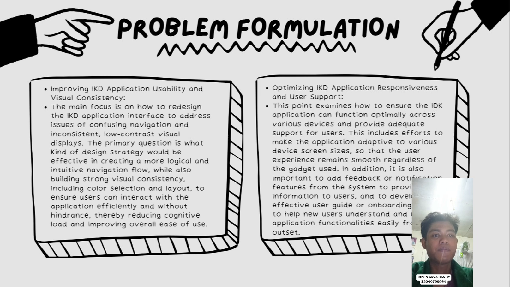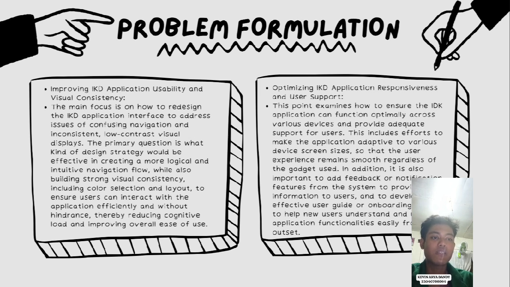Problem formulation. Improving IKD application usability and visual consistency. The main focus is on how to redesign the IKD application interface to address issues of confusing navigation and inconsistent, low contrast visual display.